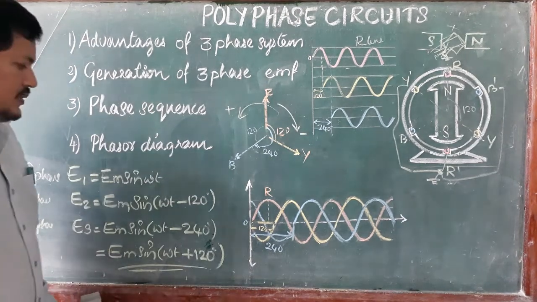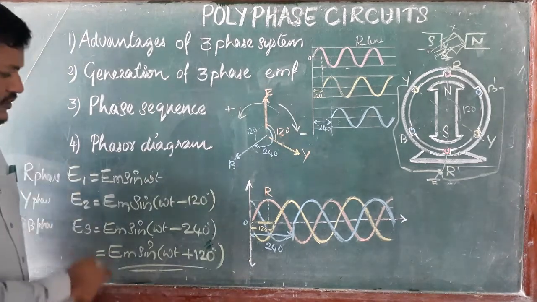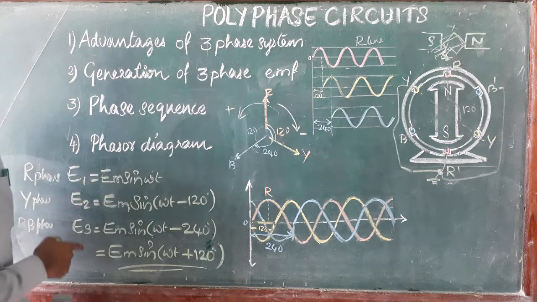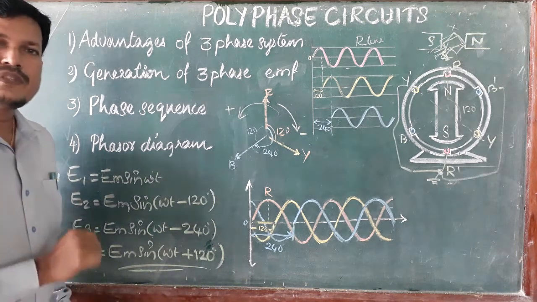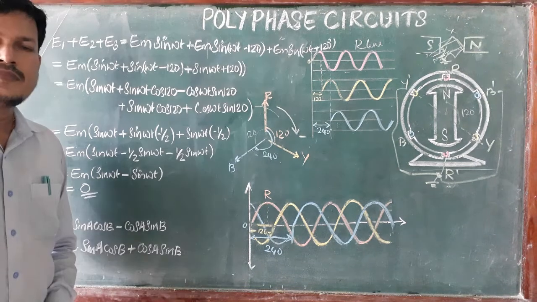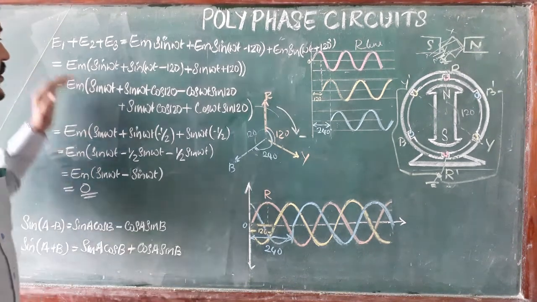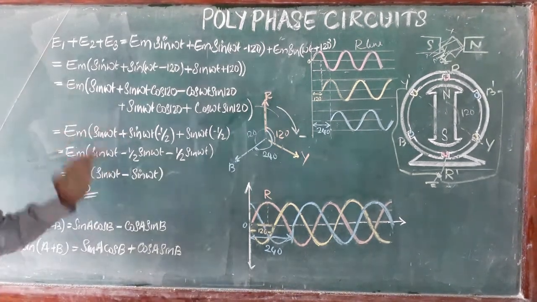Now we are going to discuss what the total voltage is. Suppose we add these three voltages. What is the sum of these three voltages? We are going to find the total voltage of the three-phase system.